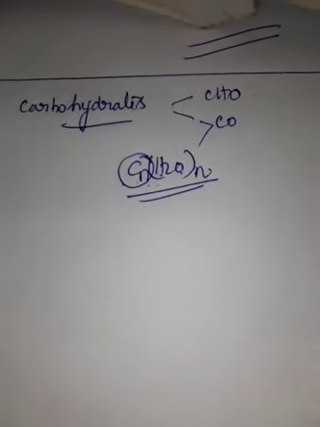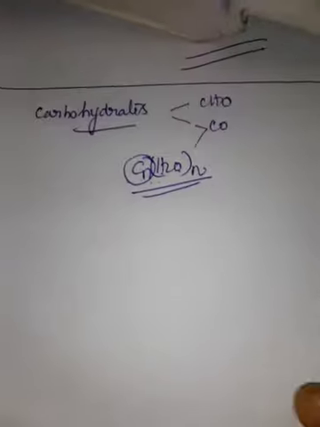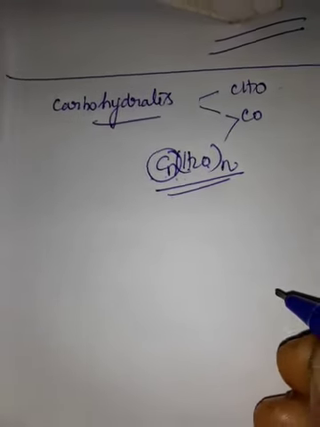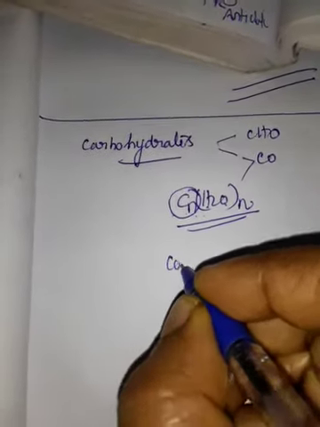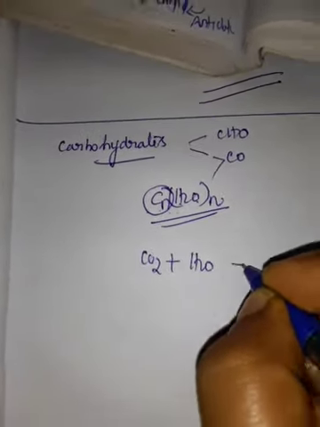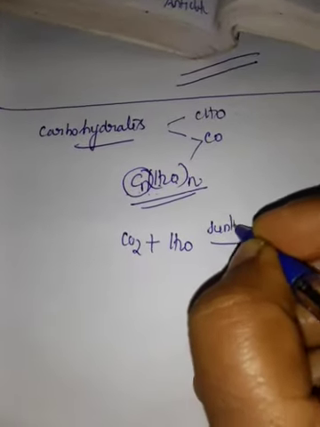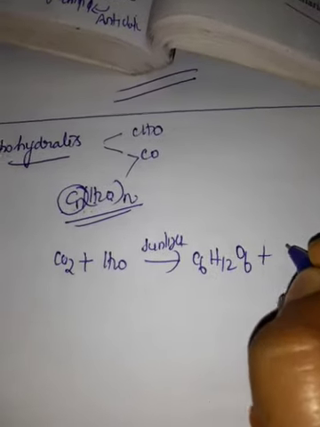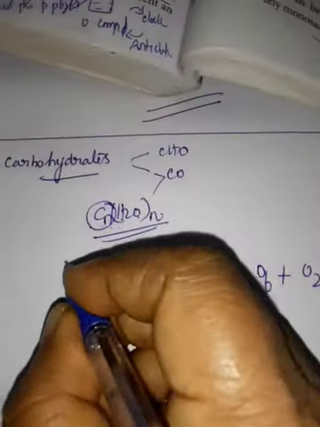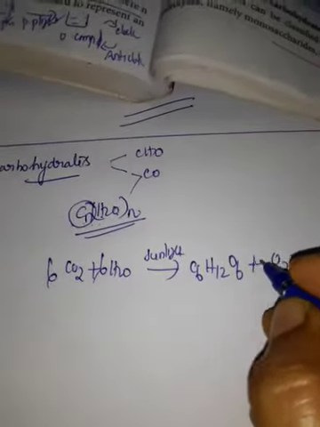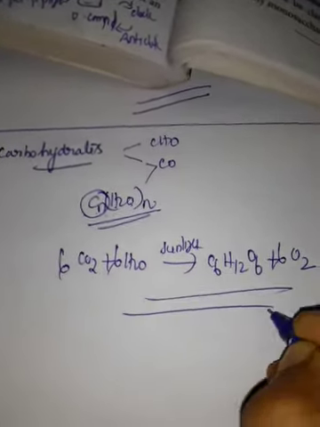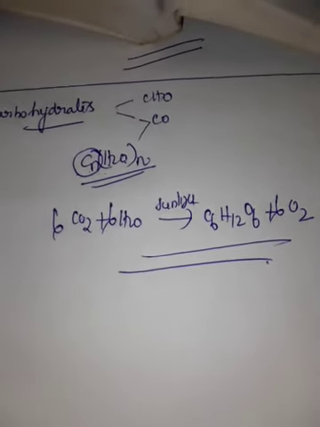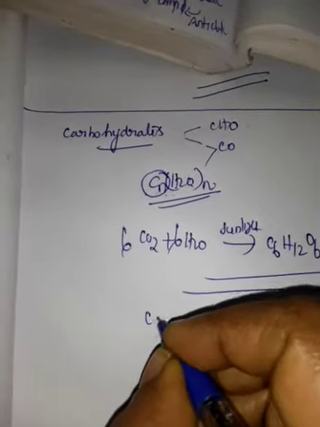So how are carbohydrates synthesized? They are synthesized by green leaves during photosynthesis in the presence of sunlight, from carbon dioxide and water, giving sugar C6H12O6 and oxygen is released: 6CO2 plus 6H2O giving C6H12O6 plus 6O2. Now we are going to learn about the configuration of carbohydrates.